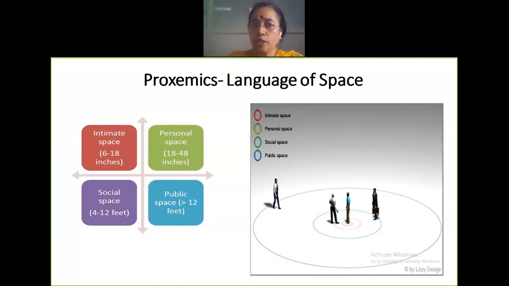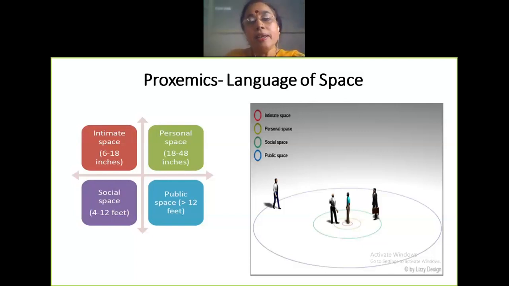Next, we move on to proxemics. That's the language of space. It is demarcated into 4 zones. The intimate, where the space is just 6 to 18 inches. It's very, very close. And here again, you have two, the near intimate and the distant intimate. In the near intimate, there is zero space between the two participants, probably like a mother holding a child, or a child holding a pet, or a doll or whatever. Or it can be even couples, when they are hugging each other, that's zero space, that's near intimate.